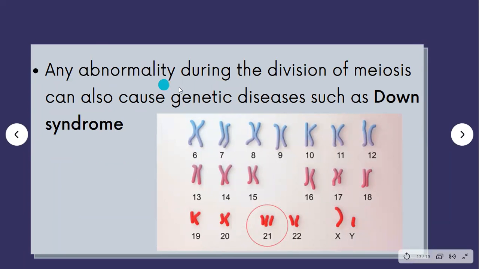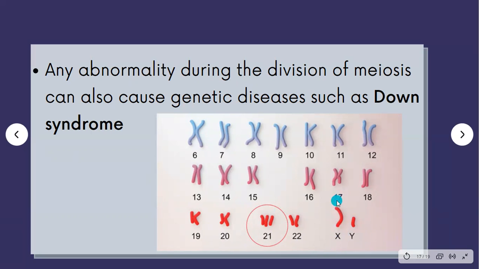And any abnormality during the divisions of meiosis is going to cause a genetic disease such as Down syndrome. I'm sure lots of you have heard of Down syndrome. Another term for Down syndrome is trisomy 21. So what is trisomy 21? You can see here, this is the karyotype, or the whole set of chromosomes for a human, which has 23 pairs of chromosomes. So you can see 22 are for our somatic cells or body cells, and the 23rd is our sex chromosome, which consists of X and Y. So this is a male.